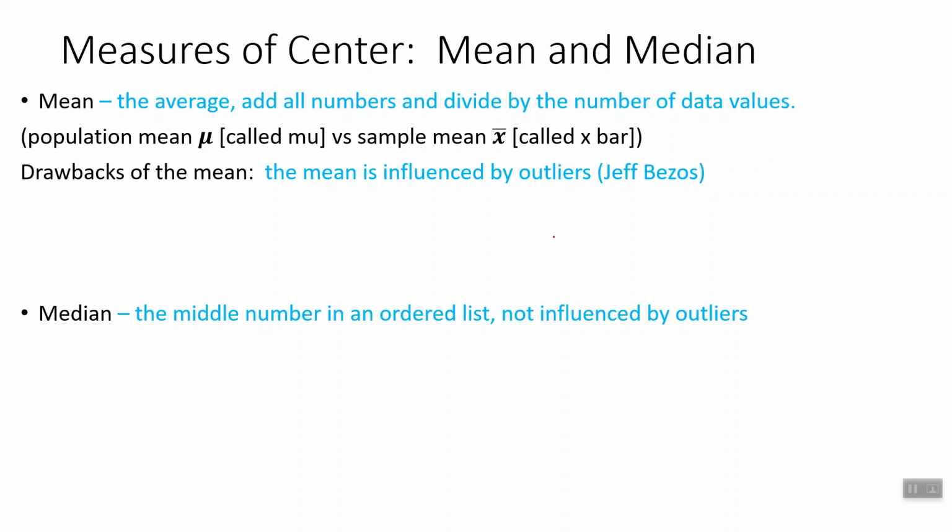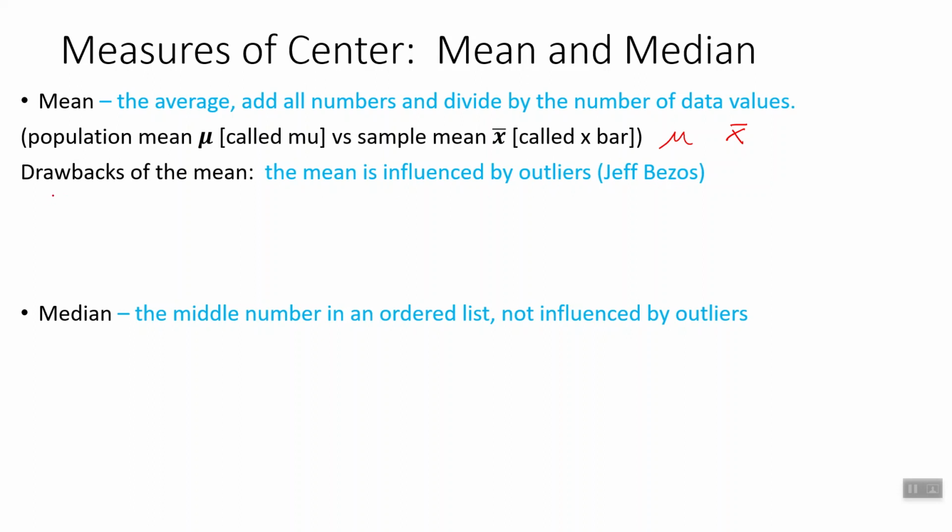All right, so when I write these, usually my mu looks something like that, and my x bar will look like that, x with a bar over it. It is kind of an M. It does kind of look like a cursive U, but it is an M. It's a Greek M. All right, so drawbacks of the mean. The mean can be influenced by outliers, and I say Jeff Bezos here, for example.